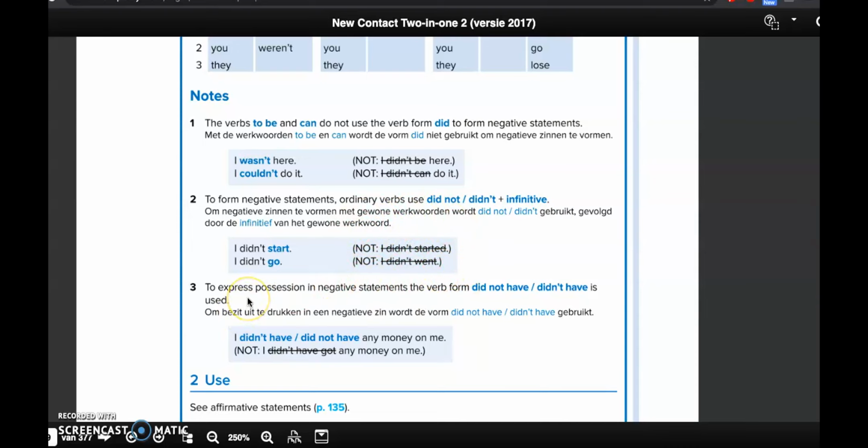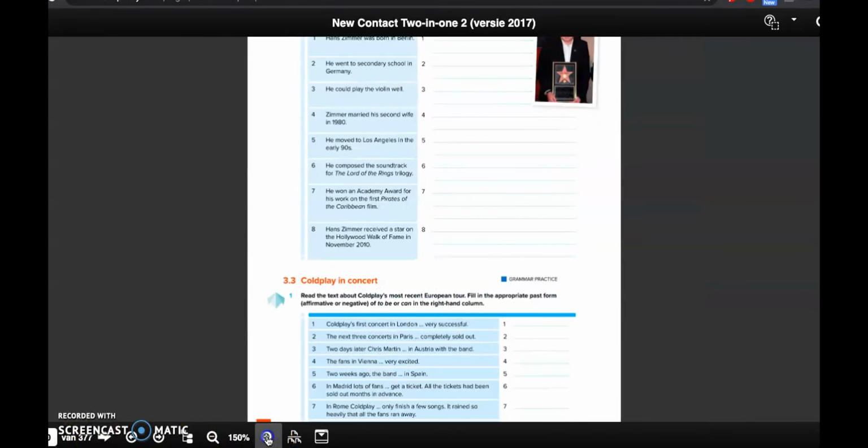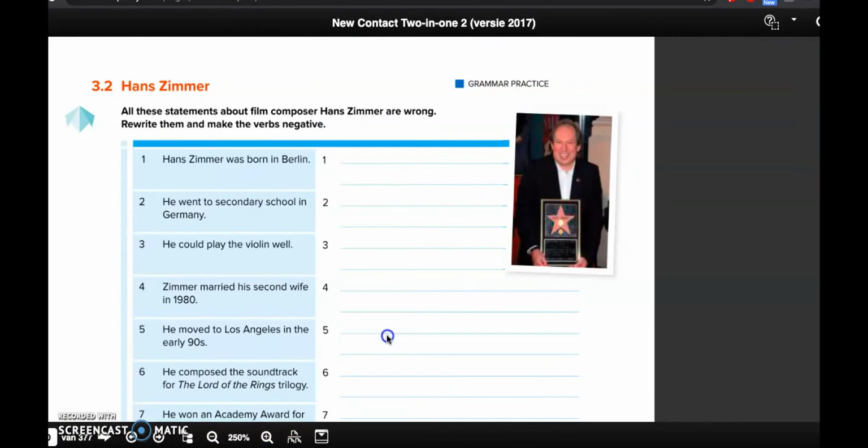If you want to express possession, bezit, we have mentioned it before. Normally, if we want to express possession, we use the verb form have got, but not in a negative statement. If you want to express possession in a negative statement, you have to use did not have or didn't have.